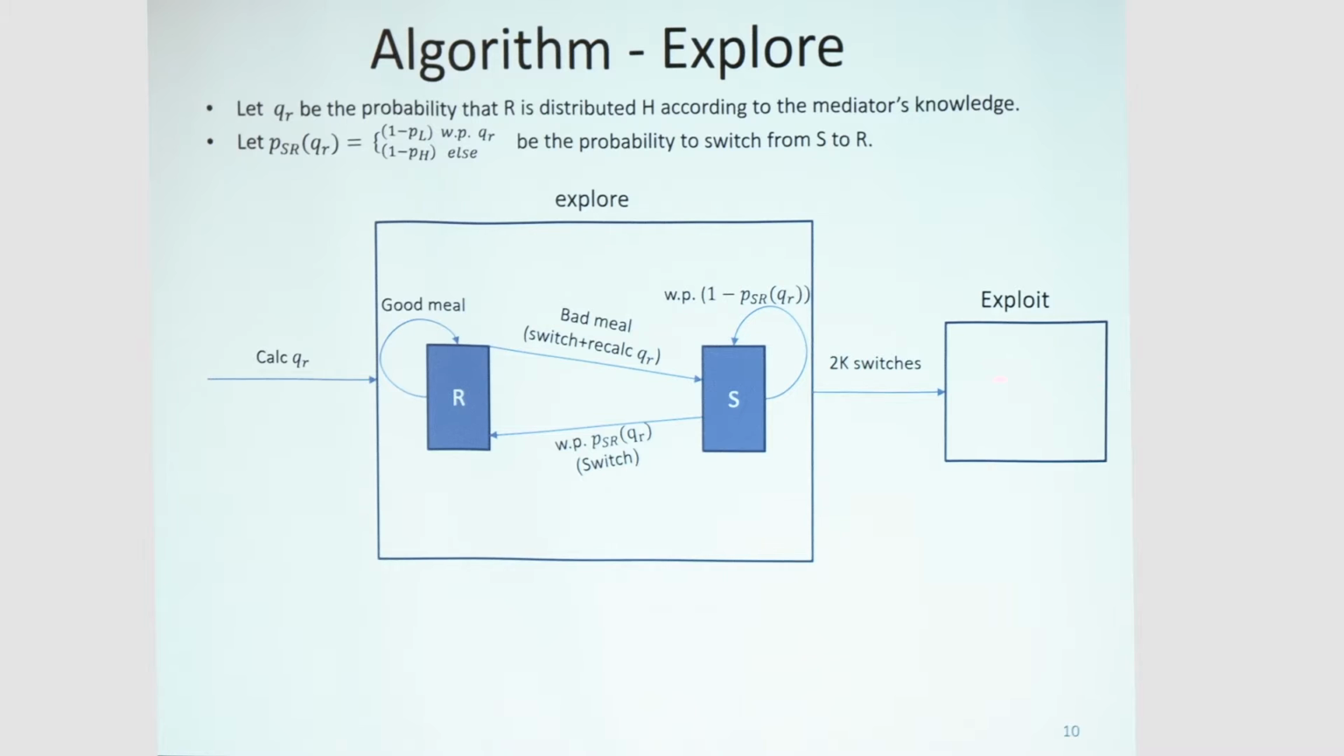Okay, and after exactly two case switches occur, we'll continue to the exploit phase. Two case switches means we have exactly case switches from R to S and case switches from S to R.